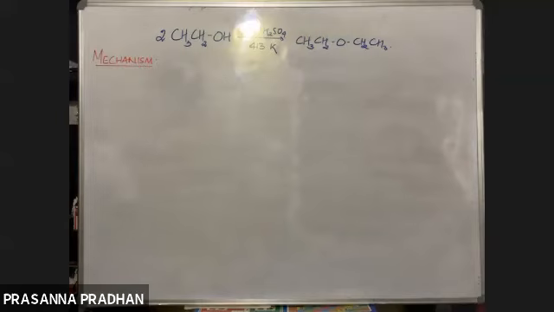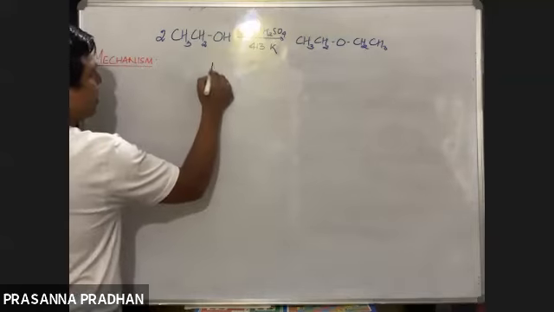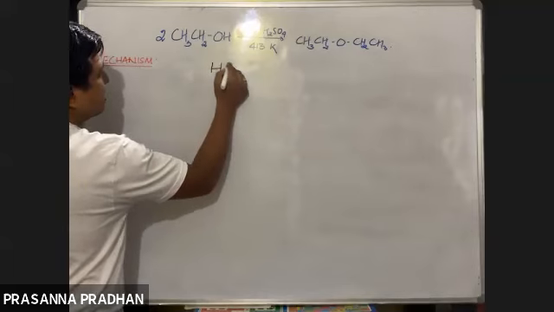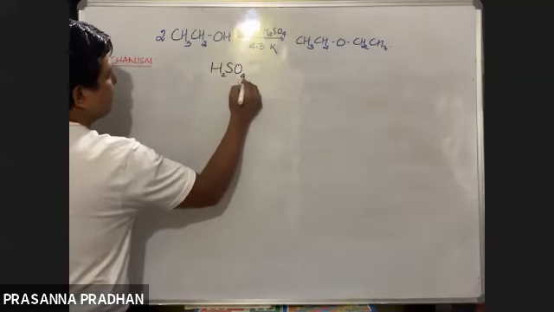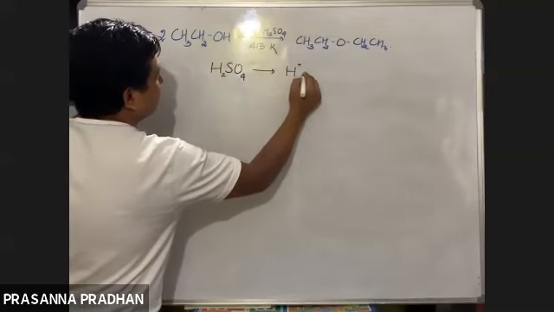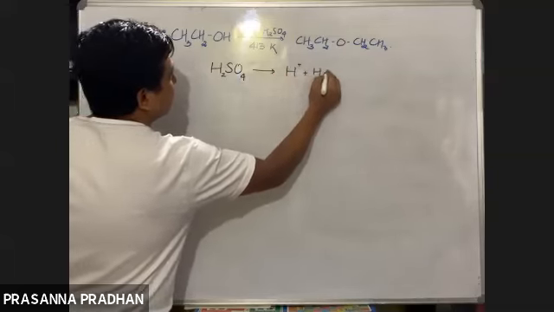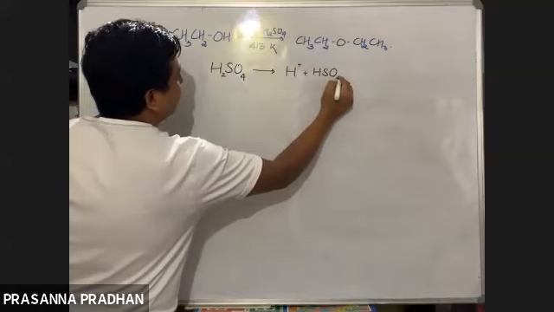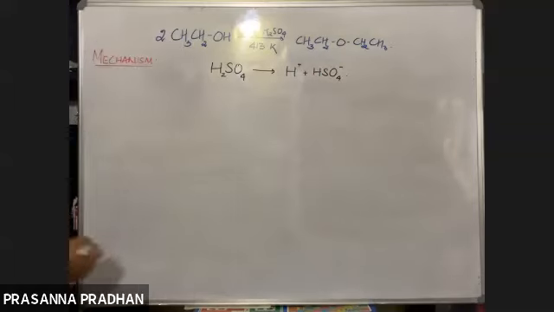Now, at first, we know this conc. H2SO4 behaves as a protonic acid. So it will dissociate at first to give us H positive ion and HSO4 negative ion. So how does the reaction occur?